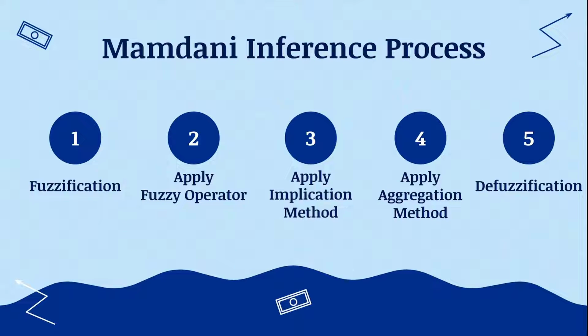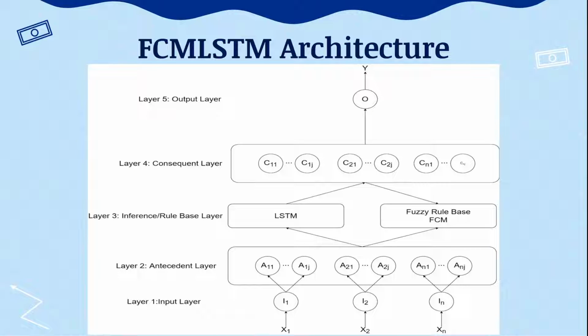FCMLSTM follows the Mamdani inference process consisting of 5 steps: fuzzification, apply fuzzy operator, apply implication method, apply aggregation method, and defuzzification. This is the architecture of FCMLSTM. It is a 5-layer architecture.